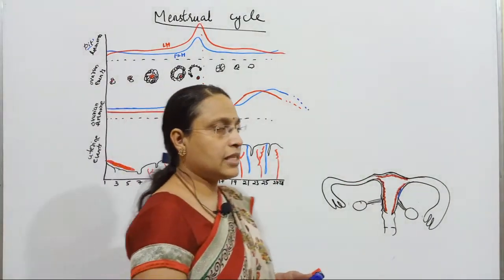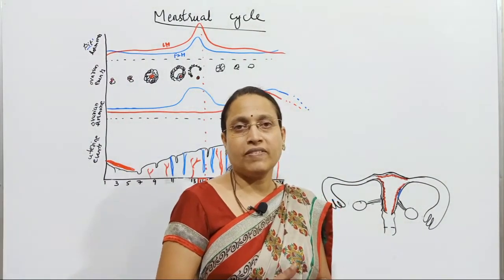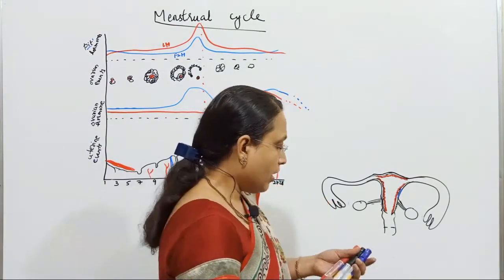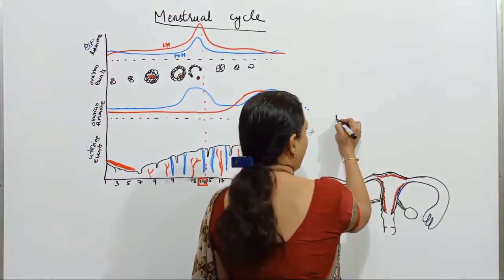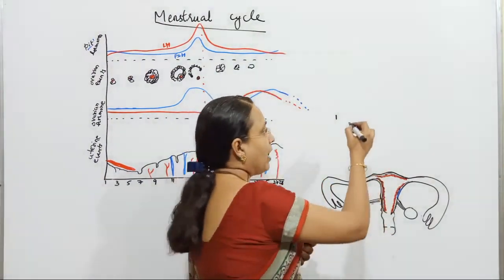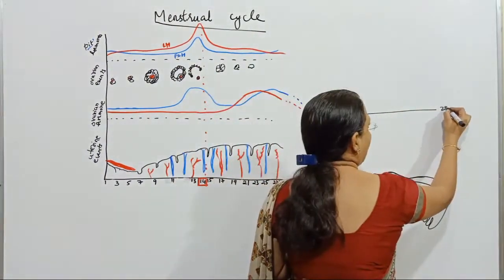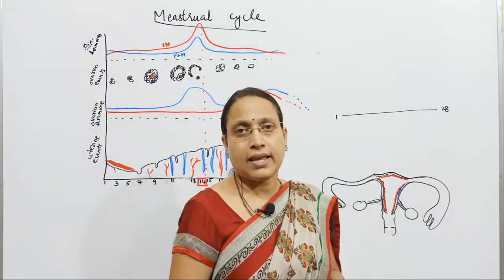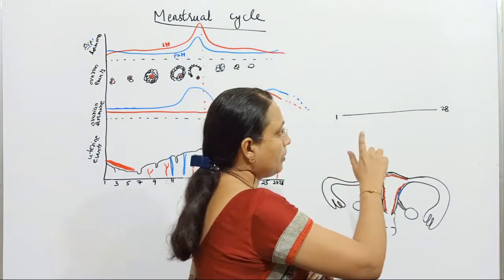Before explaining the phases, broadly I will explain what they are. If you consider day 1 here, from day 1 to day 28 will be the length of the menstrual cycle, and the same continues every month.